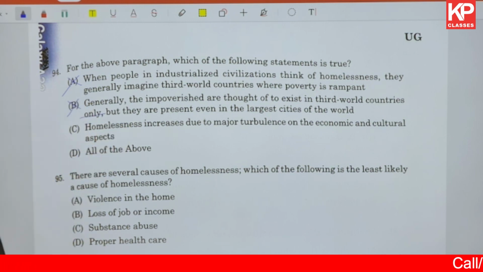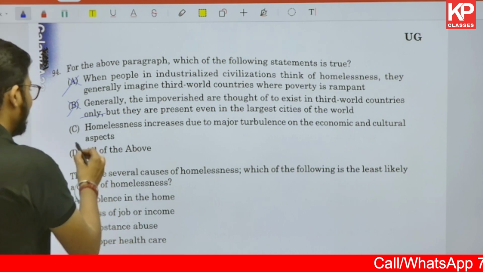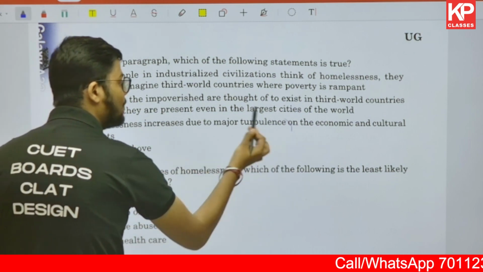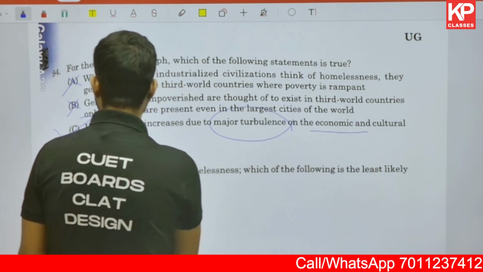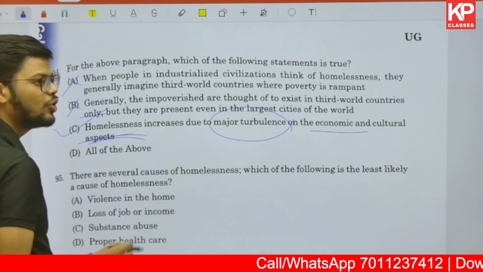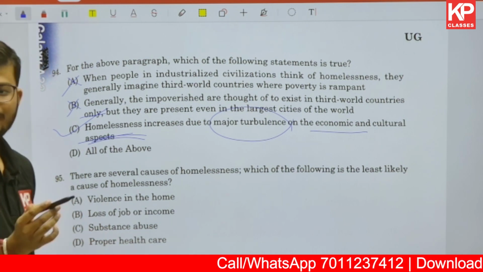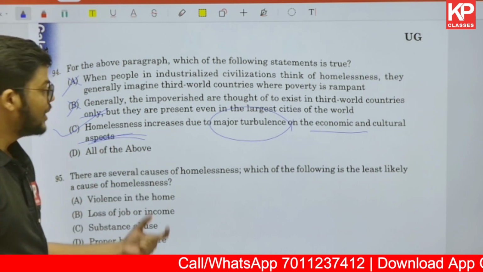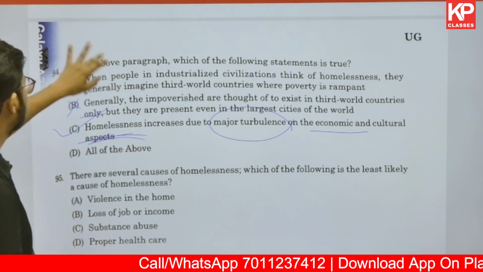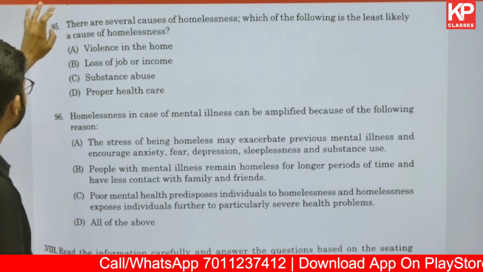Homelessness is increased due to major turbulence in economic and cultural aspects. It has increased because there is major turbulence in economic and cultural aspects. Right? The economy has changed, it has evolved, and the turbulence in the economy is the major cause of homelessness, and that is why it has increased.